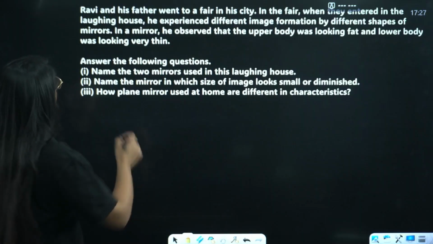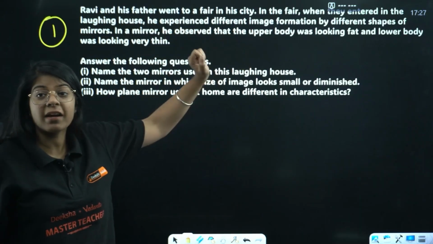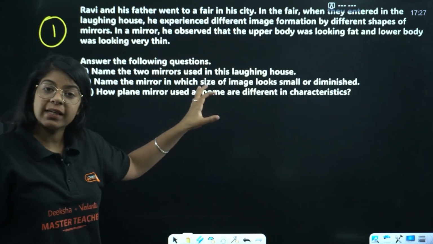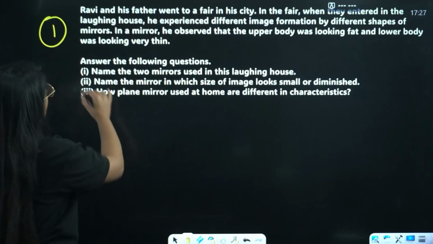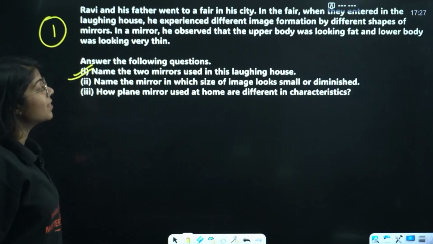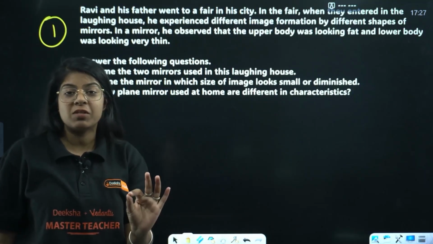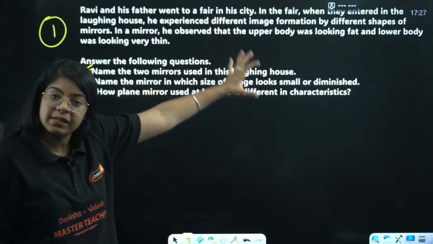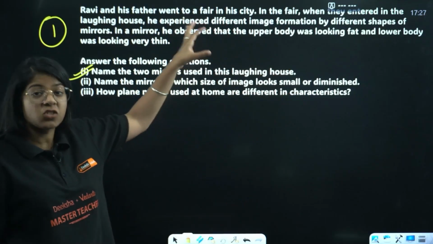Okay, the first question, Ravi and his father. We are not reading the paragraph first, we are jumping to questions. If we don't find anything in the question, we'll go back to the paragraph again. Name the 2 mirrors used in this laughing house. Now you have to read the passage. This is what I'm saying. Where you can answer, I'll get you questions where you don't have to even read the passage, but in this we have to.